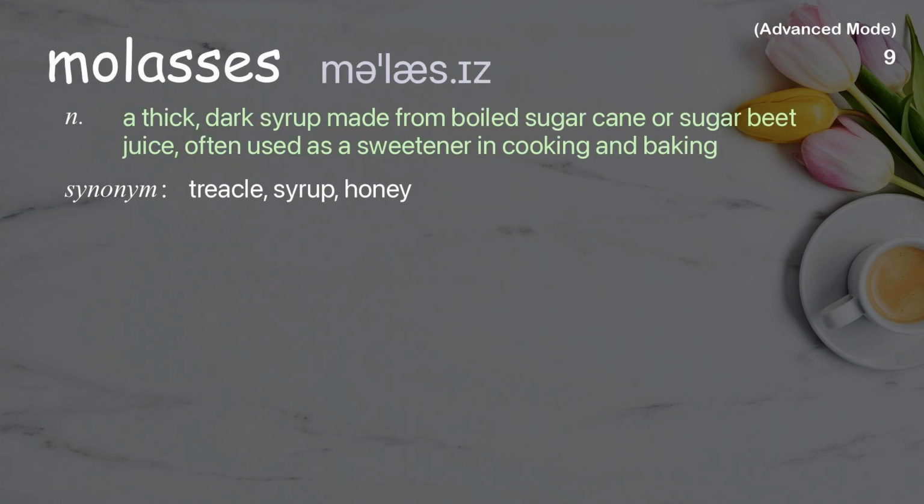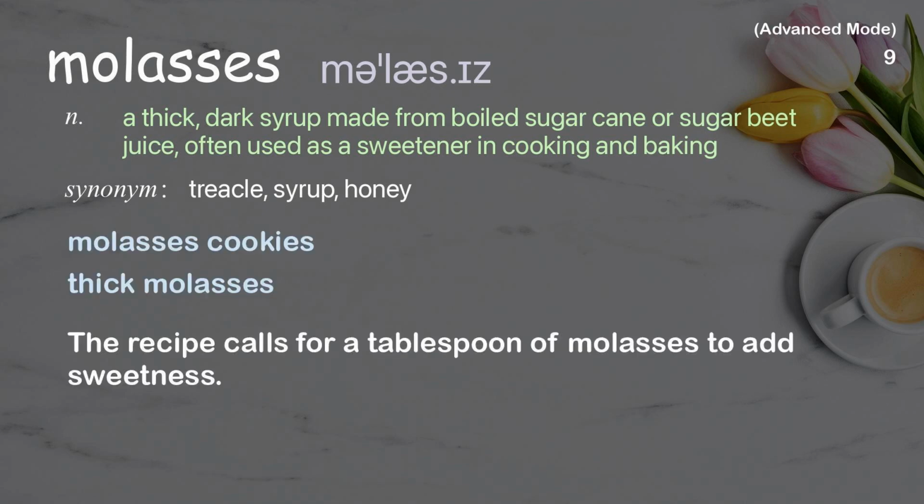Molasses. A thick, dark syrup made from boiled sugar cane or sugar beet juice, often used as a sweetener in cooking and baking. Examples: Molasses cookies. Thick molasses. The recipe calls for a tablespoon of molasses to add sweetness.